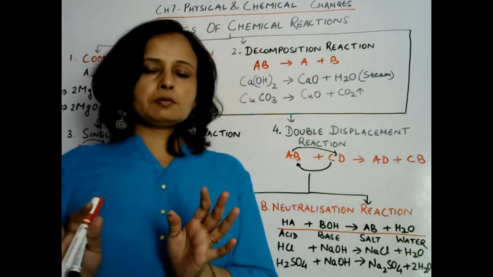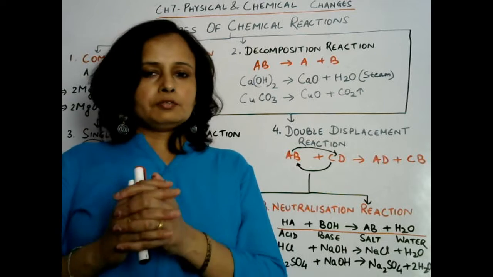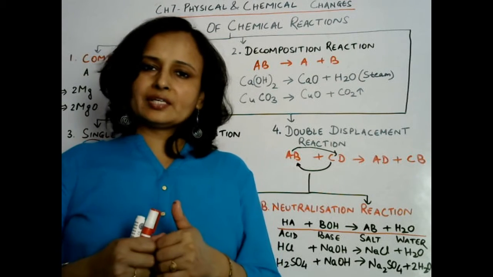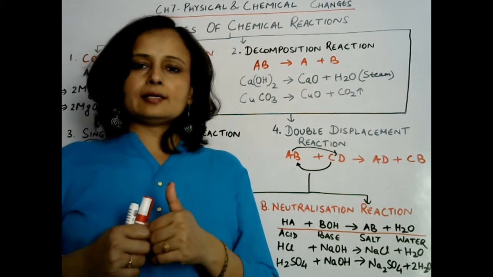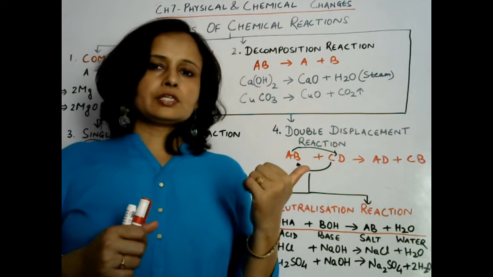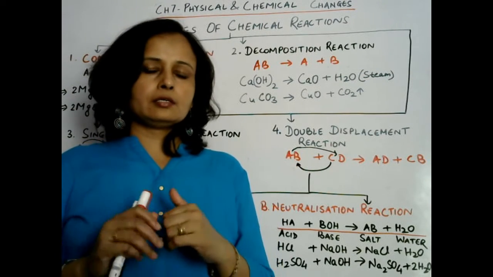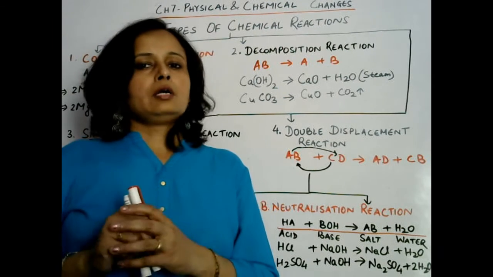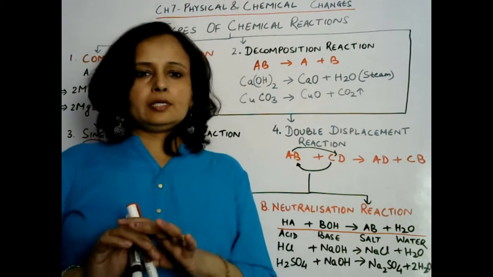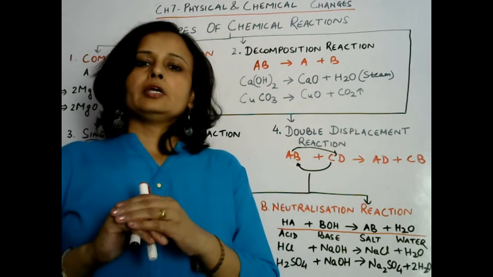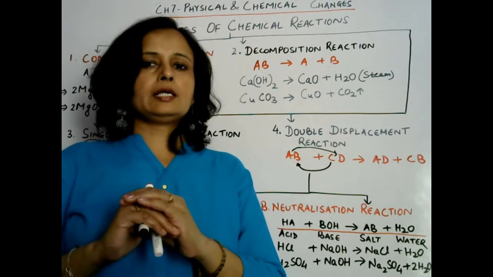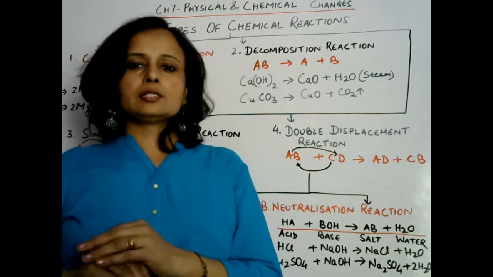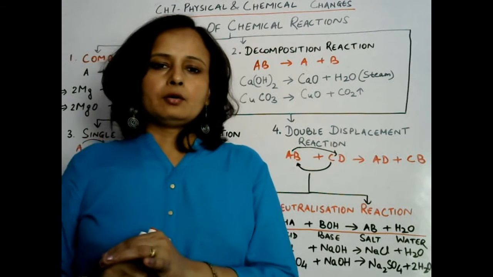The water which is found in liquid form will split into hydrogen gas and oxygen gas. Okay, when we studied about the change of state, in that part we discussed it. So here the compound water is decomposed into its elemental form, that is hydrogen and oxygen. Clear?